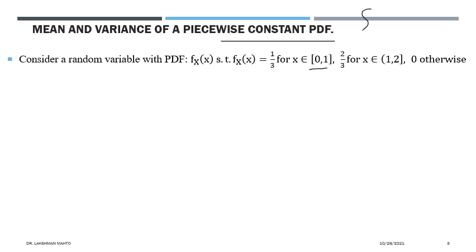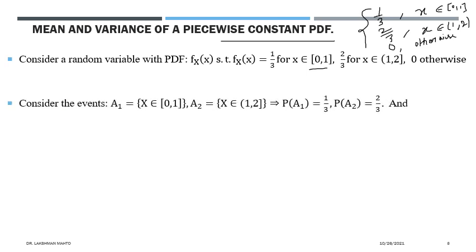If you want to write it in branch form, it is 1 by 3 when x is between 0 and 1, 2 by 3 when x is between 1 and 2, and otherwise it is 0. This is the branch notation; just to save space, I had written it in a line. So this is the density of the given random variable.